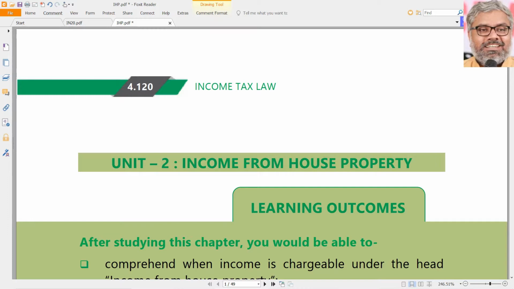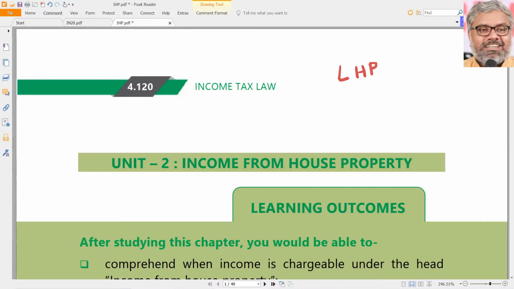And of course, as the charging section 15 says, the income from salaries will be subjected to tax either on receipt basis or on due basis, whichever is earlier. That we understood from the head of salaries. Now coming to this head of income from house property, what are the unique features of this particular head of income? Is this also applicable to individuals? No, it is applicable to anybody. Second, is there a possibility of negative income from house property? Can there be a loss from house property also? Quite possible. There is no problem in that. There can be income from house property or loss from house property.